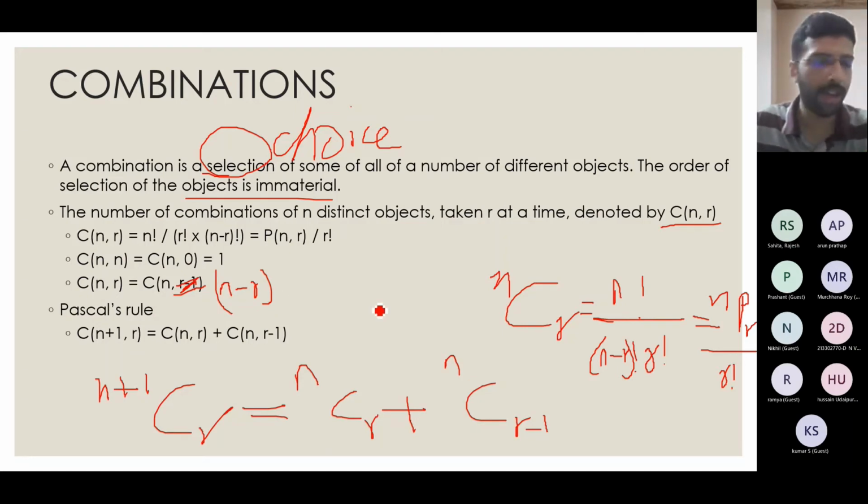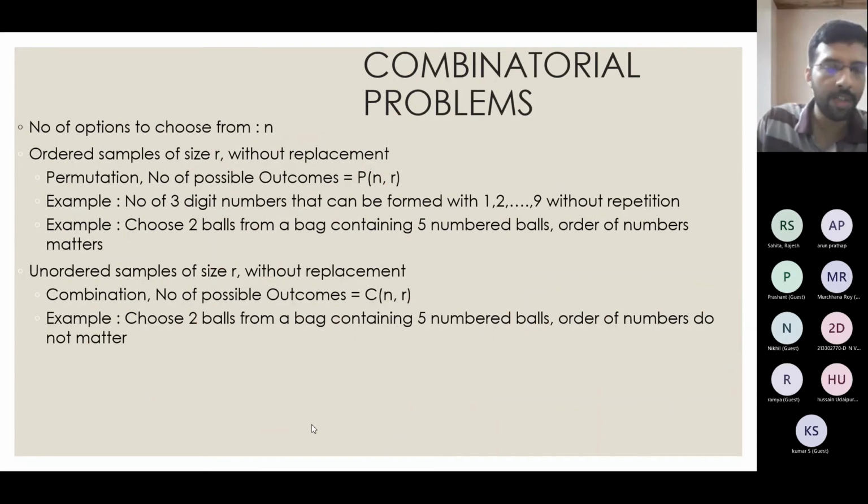Now, as a summary of these topics, I will tell you some different types of problems and which one you will use in each situation. With that we will end the combinatorics portion and move to our actual topic, probability. Suppose I have 2, 3, 4 types of problems; for all of these, my number of options will be fixed at 10.